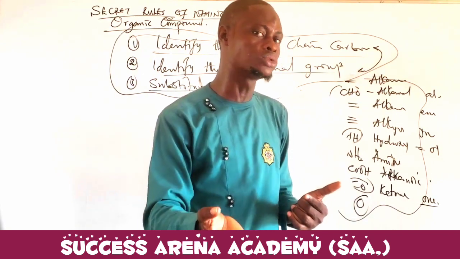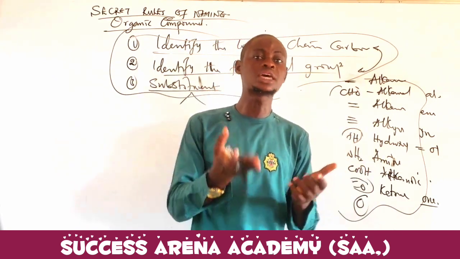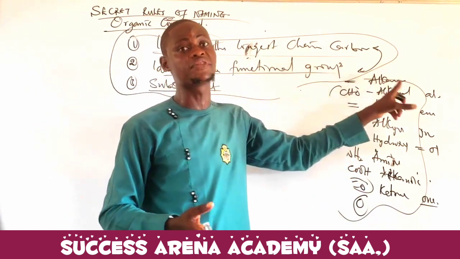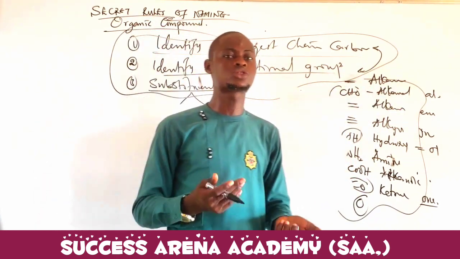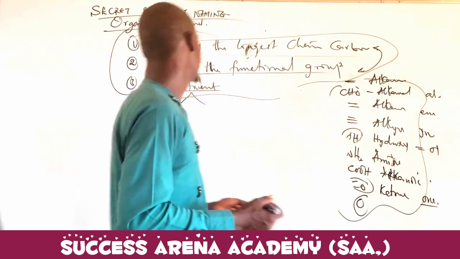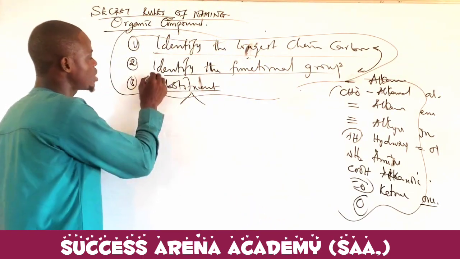Is it an alkane compound or an alkene compound? An alkane compound made us understand that it's a single bond. That will be everything is single bond. An alkene compound made us understand that it was a double bond. Now, the next thing after that is to identify